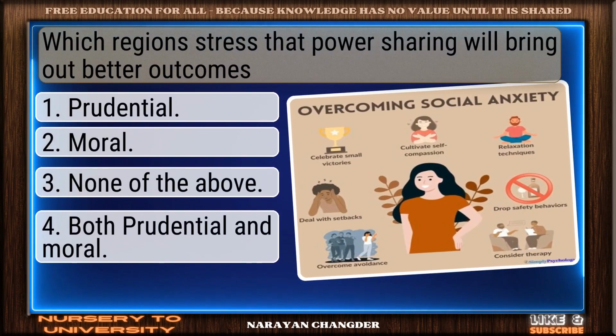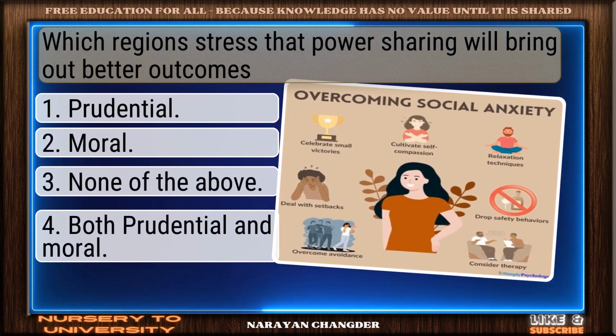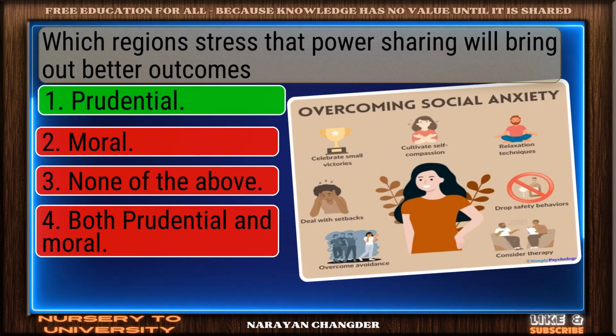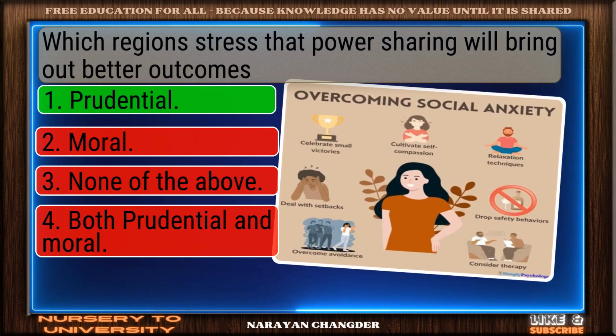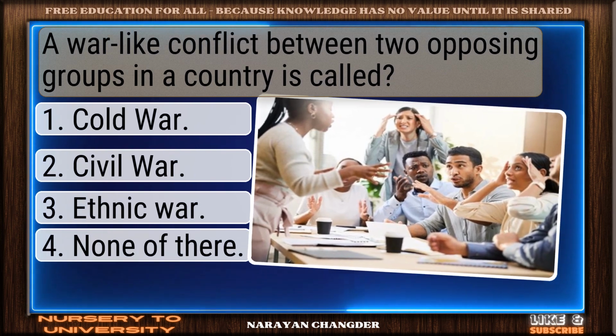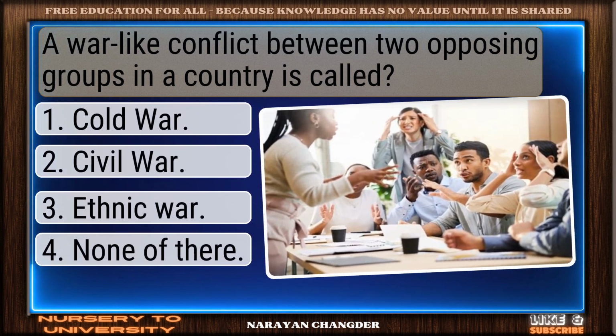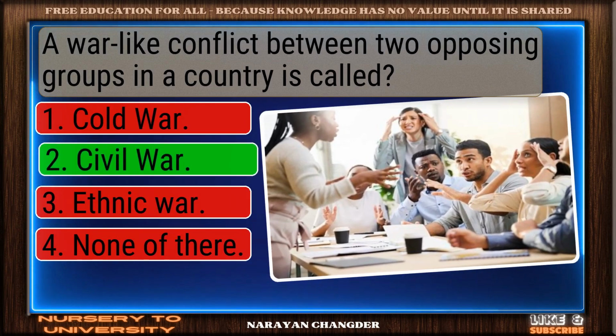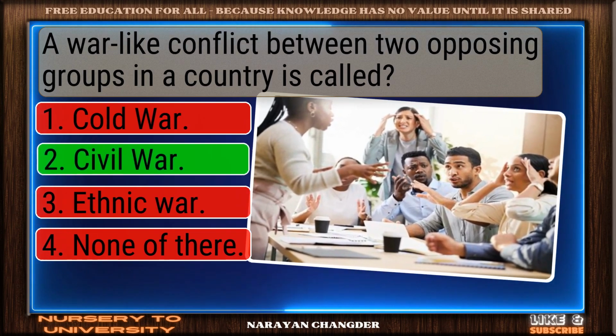Which region stressed that power sharing will bring out better outcomes? Correct response. Prudential is accurate. A war-like conflict between 2 opposing groups in a country is called? Nice work. Civil war fits perfectly.